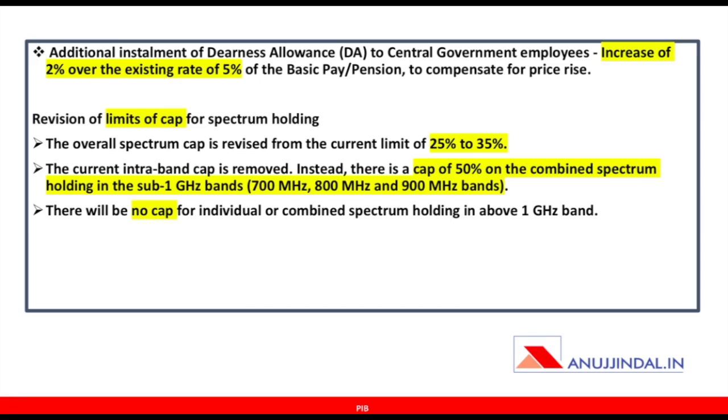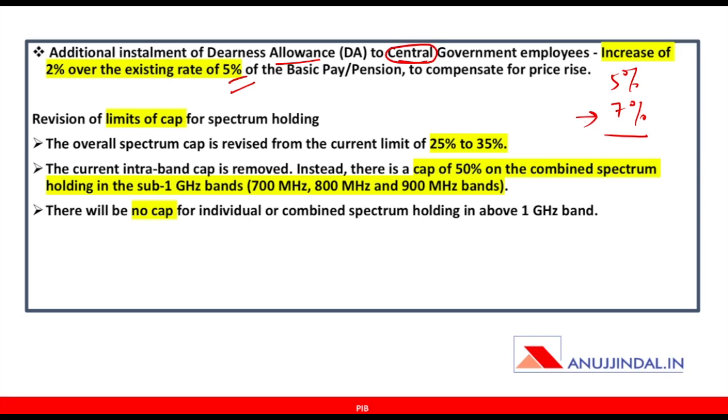The next one that we have is going to talk about an additional installment of DA allowance to only central government employees and not state government employees. So remember this. The DA allowance has been increased from 5% to 7% now. It was 5% of basic pay or pension with every pay commission, but now it has been increased to 7% with an increment of further 2% over 5%.